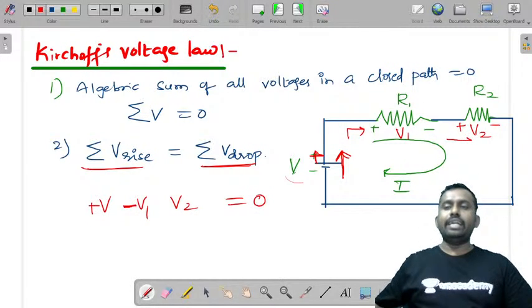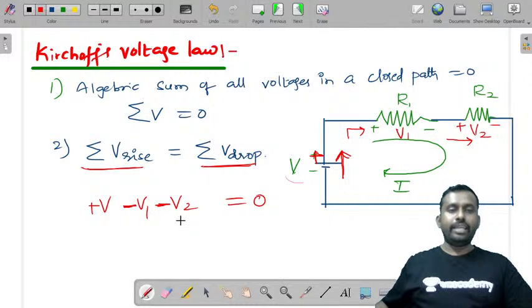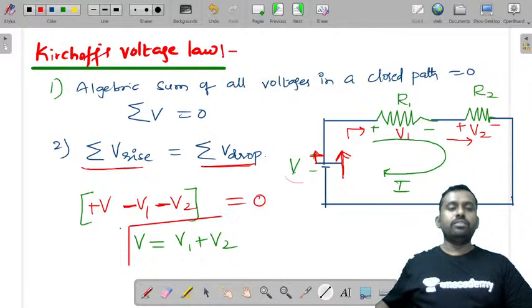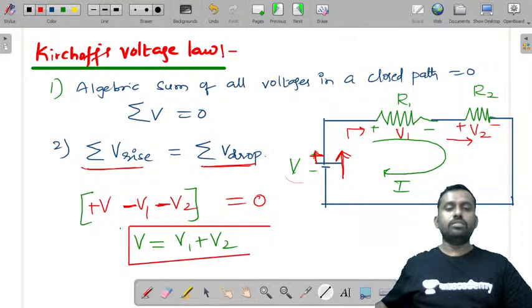Similarly, the current is moving in this direction, so this is also a drop in voltage. So the algebraic sum of all the voltages is equal to 0, or you can write it as the sum of voltage rise is equal to the sum of voltage drop: V is equal to V1 plus V2. So this is Kirchhoff's voltage law.